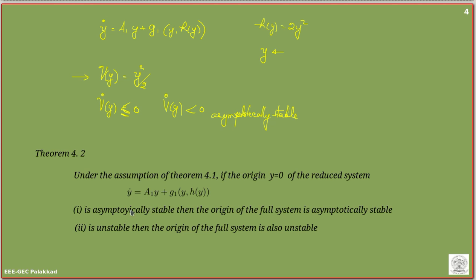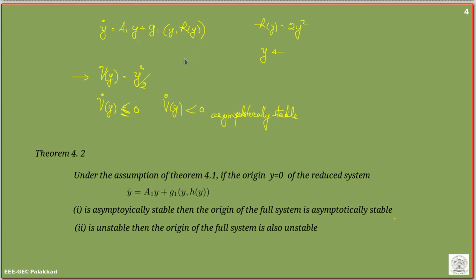If this system is asymptotically stable, then our original system, which is x dot is equal to f of x, is also asymptotically stable. And if this system is unstable, then we can say that the original system is also unstable. So this is what this theorem says. So we will study this k-dimensional problem. It is not difficult, the only thing is that we have to transform the equations and choose some z is equal to h of y.